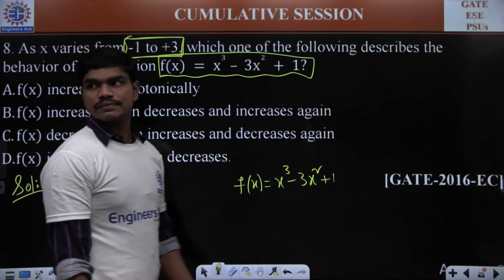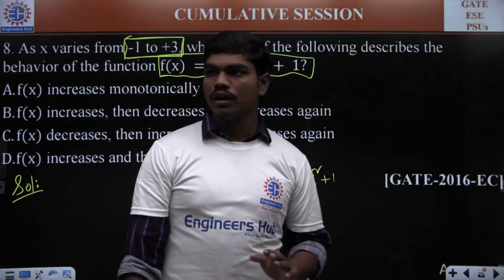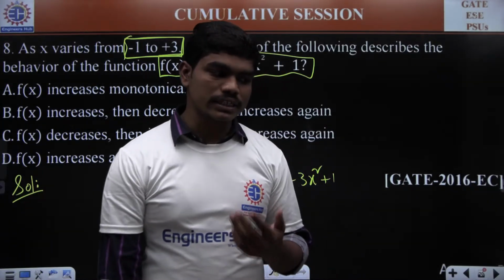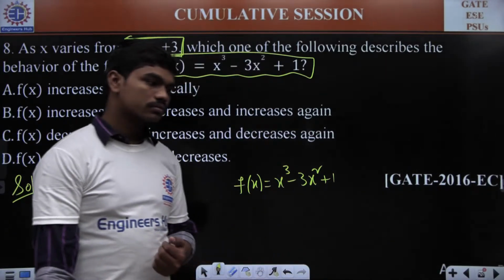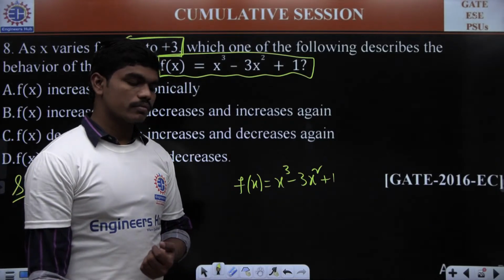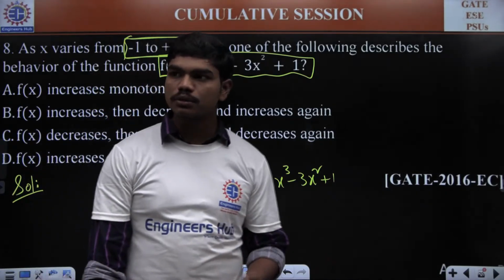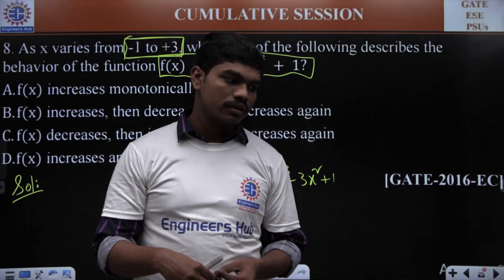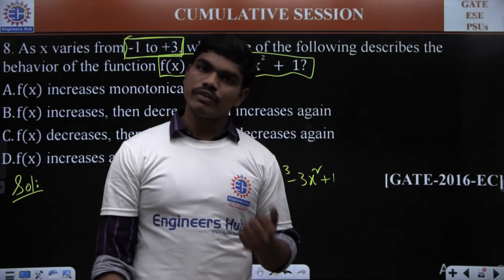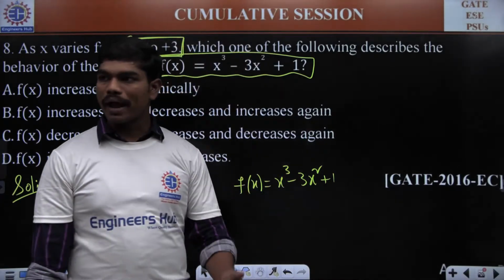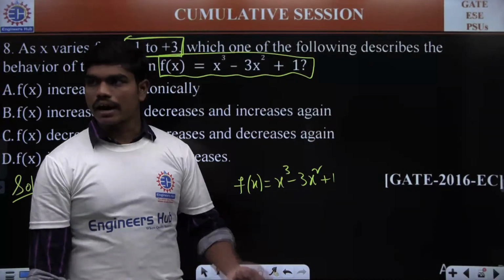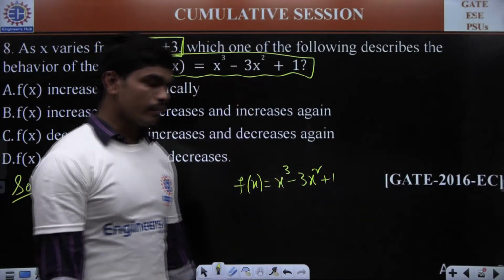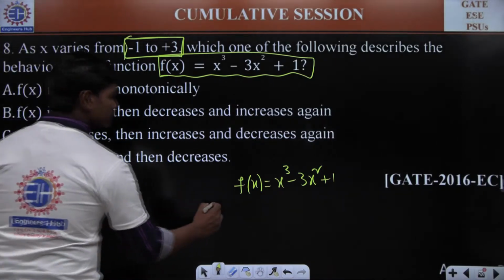How will you decide whether a function is decreasing or increasing? First of all, did I give you something in terms of derivatives to identify whether a function is an increasing function or a decreasing function? We talked about this, correct? We talked about slope, and I told you slope has to be positive if the function is increasing, and of course slope has to be negative whenever the function is decreasing. So let us try to calculate the derivative of this.